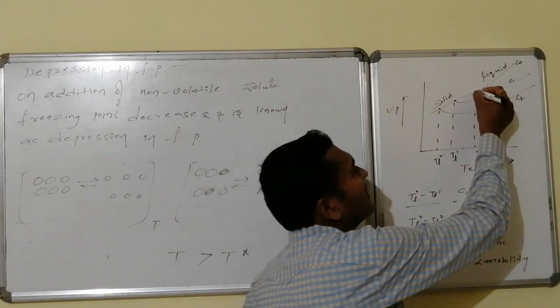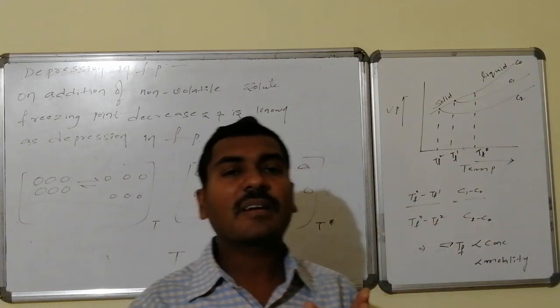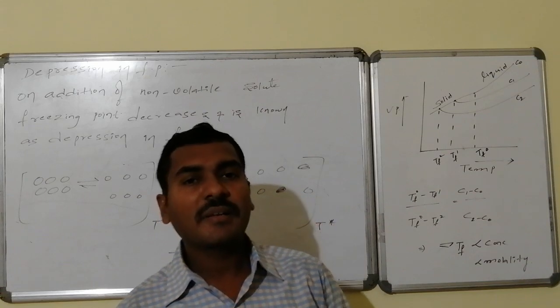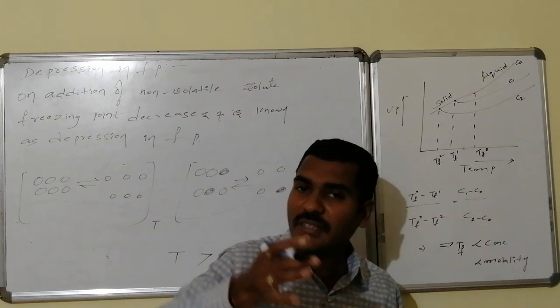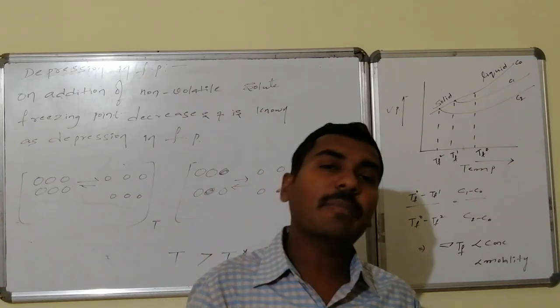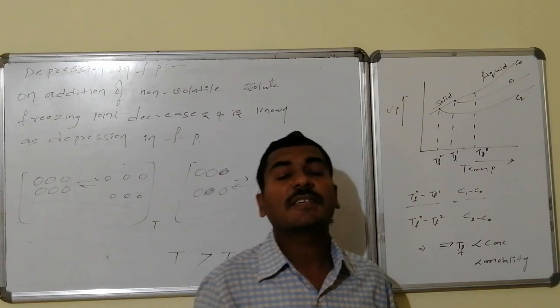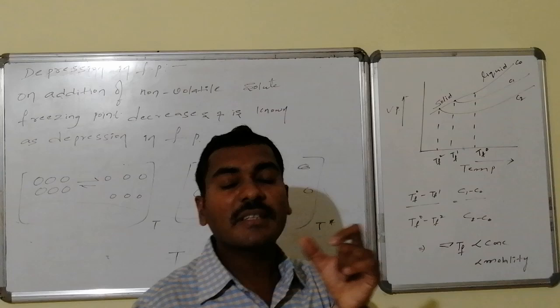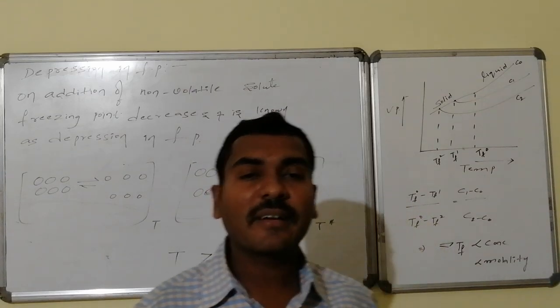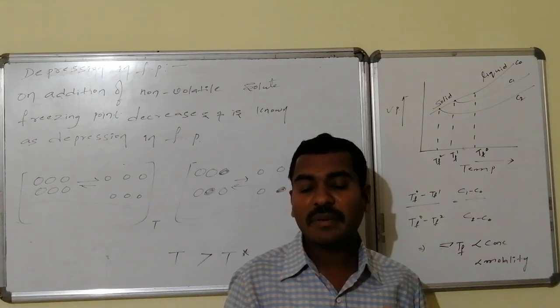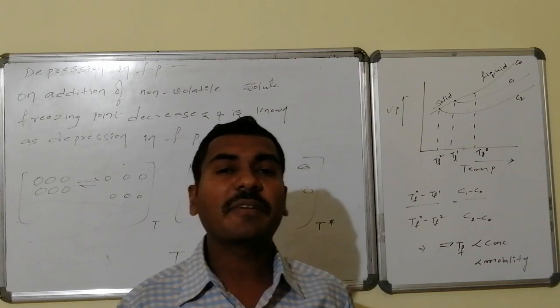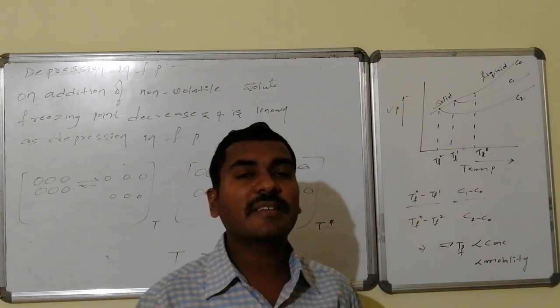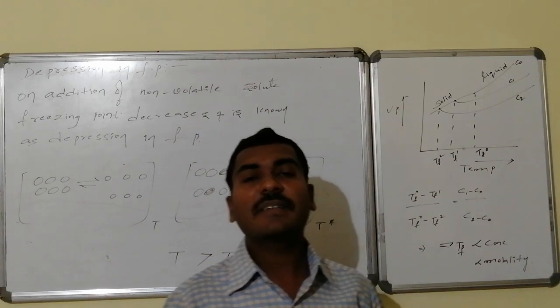At this particular junction point, it has a common unique vapor pressure, which is the vapor pressure for the solid, which is also the vapor pressure for the liquid. Such an equilibrium is possible at this particular temperature, and that temperature is known as its corresponding freezing point.